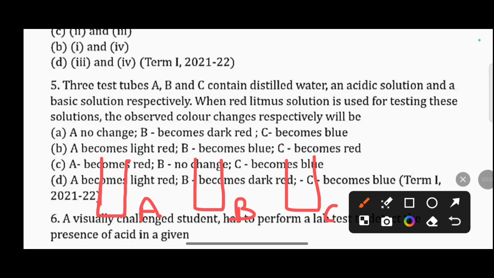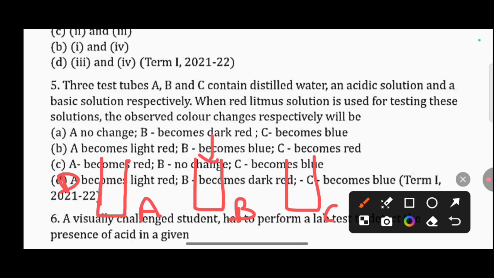Next one: three test tubes A, B, and C contain distilled water, acidic solution, and a basic solution respectively. When red litmus solution is added for testing these solutions, the observed color change respectively will be? So we have three test tubes A, B, and C. In test tube A, we have added distilled water.